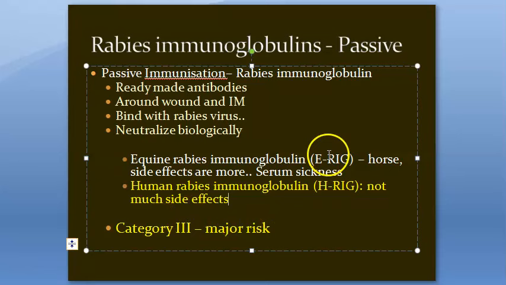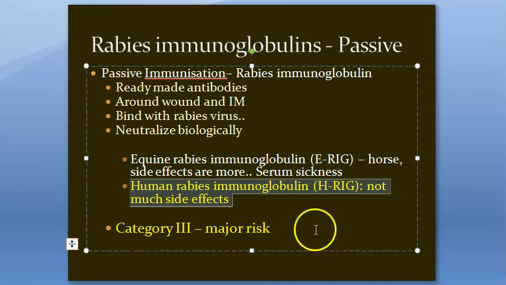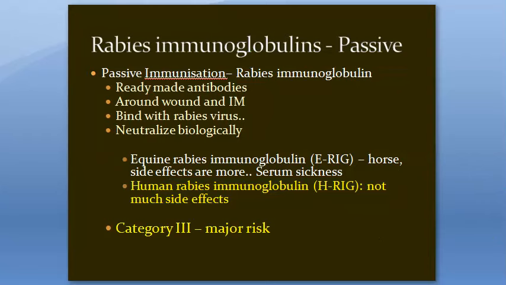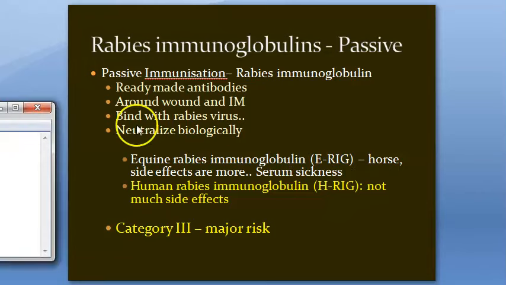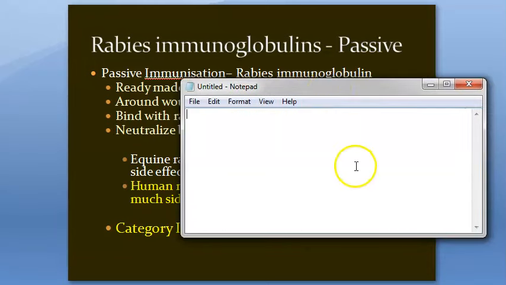They are rabies immunoglobulins. Equine rabies immunoglobulin is from horse, but it causes serum sickness. Human rabies immunoglobulin has not much side effect. So H-RIG, remember this from this video. Let us make some keywords from this video: H-RIG.